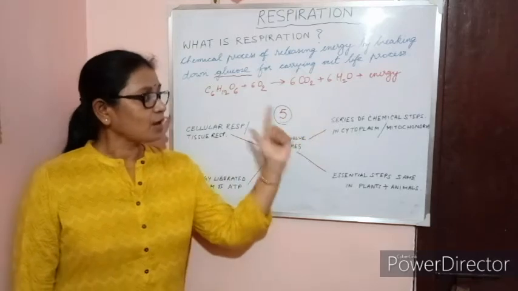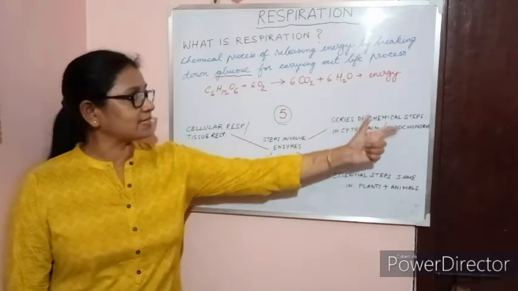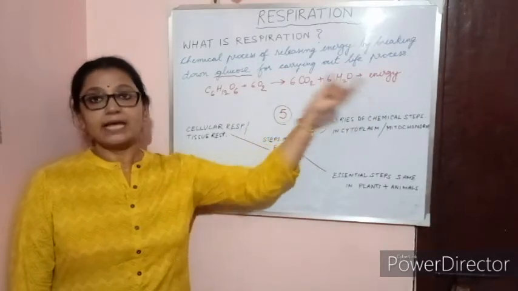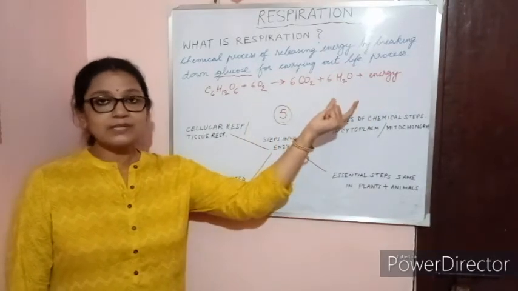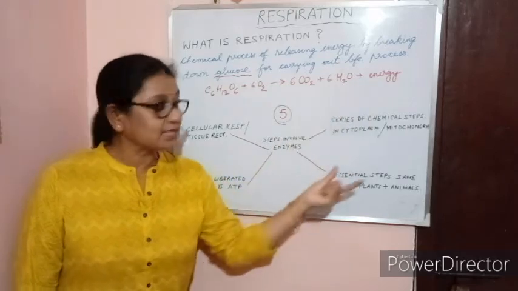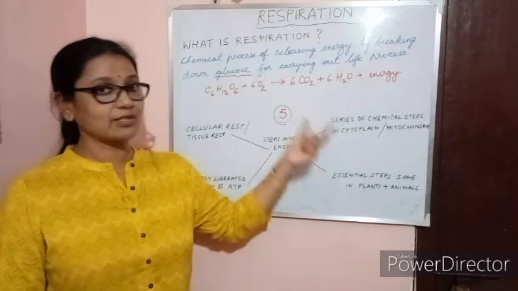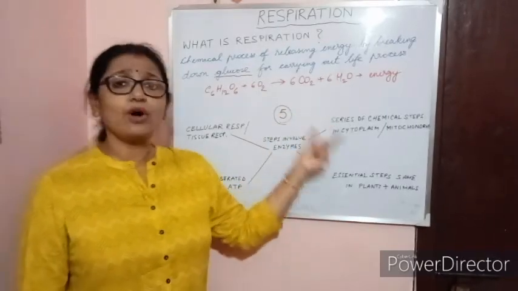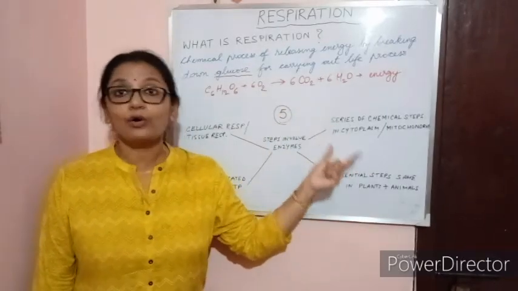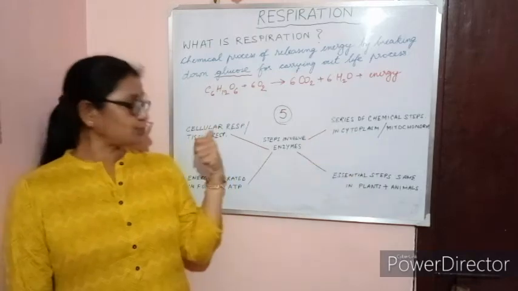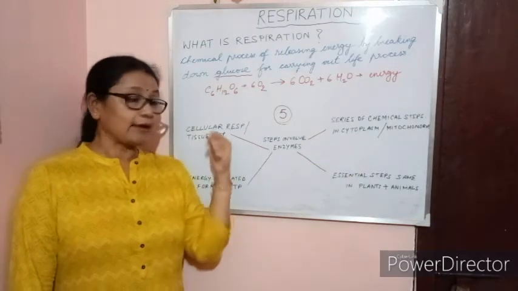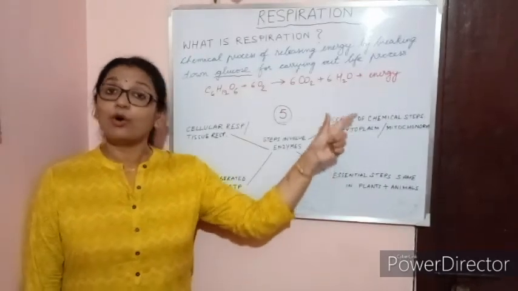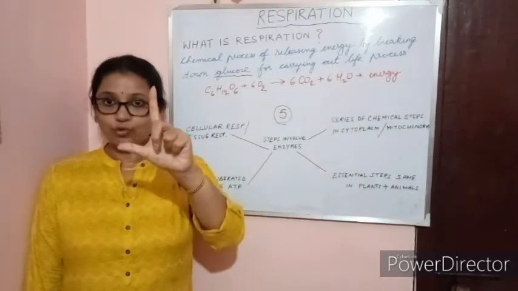Second point is, it is a series of chemical steps. Though glucose breaking down into carbon dioxide, water and energy looks like a very simple step, it has to go through a series of chemical steps. It occurs in the cytoplasm or in the mitochondria of a cell. First we said it occurs in the cell, and which part of the cell does it occur in? In the cytoplasm or in the mitochondria. Through with the 2 points.